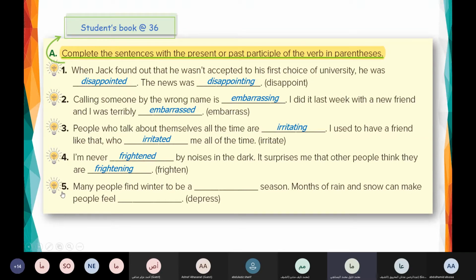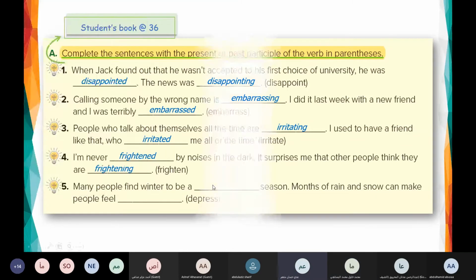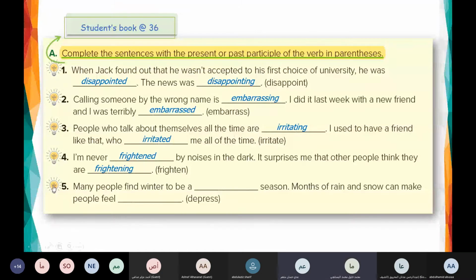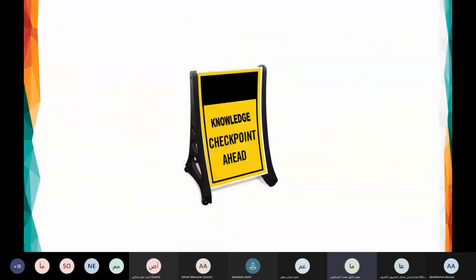Good. Number 5. Uday, are you here? Yes, teacher, I'm here. Read number 5, please. Many people find winter to be a depressing season. Months of rain and snow can make people feel depressed. Good, thank you. So this is the first point in our structures, talking about the past and the present participle adjectives. Now let's move to the next part of the grammar.